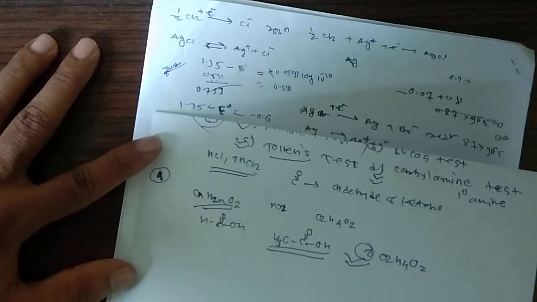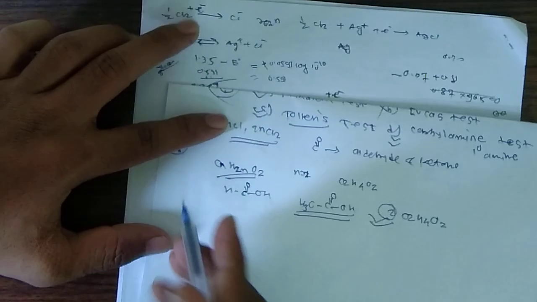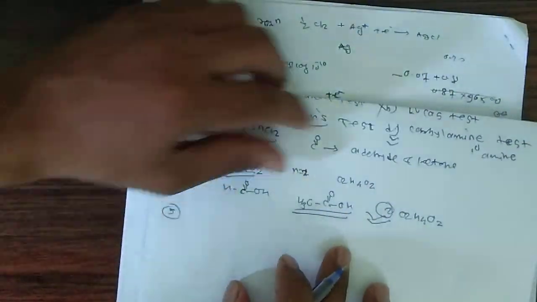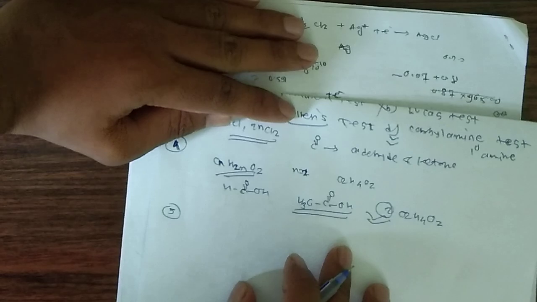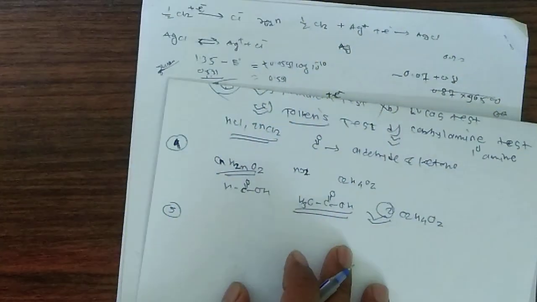Now the next question. The question is: the final product A formed in the following reaction. We have to find out the final product.